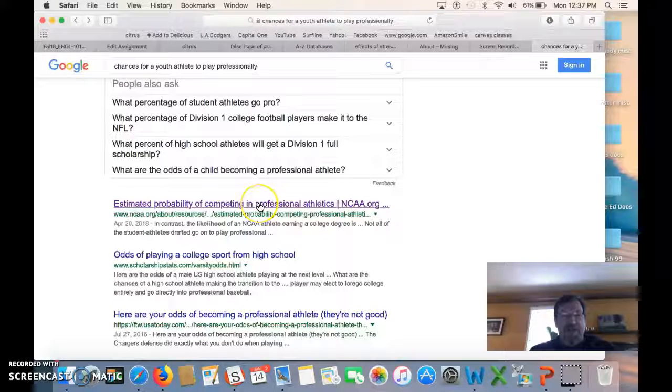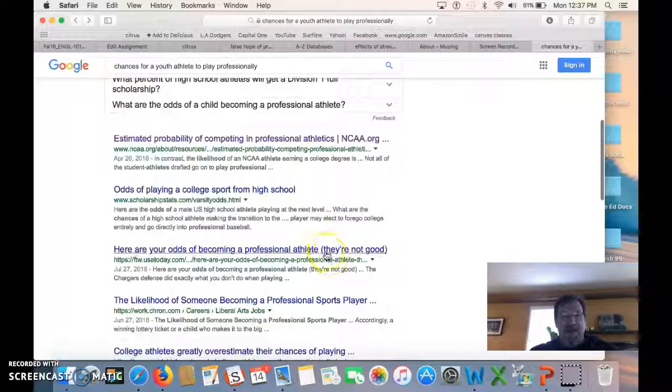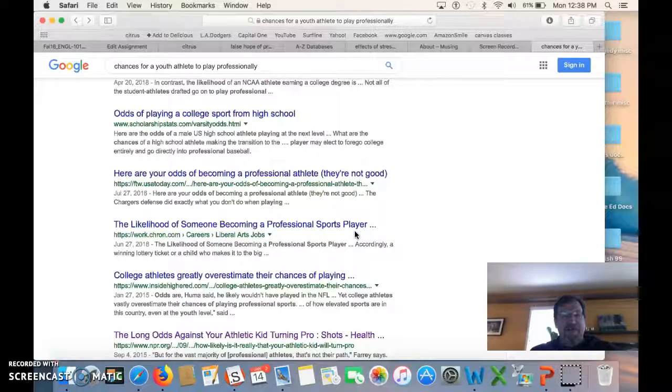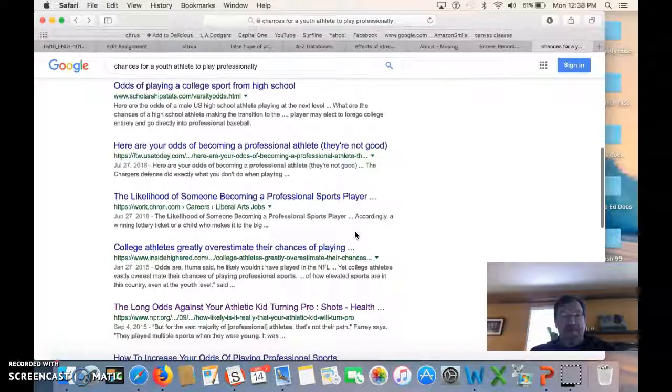Here's another NCAA. That's okay. Same thing. Odds of playing college sport from high school. Let's see. This is something called scholarshipstats.com. This is sort of stats related. I don't think that's very interesting. Here's an article from USA Today. I would take it. They're basically saying you don't have much chance of becoming a professional athlete. I'm just trying to find something that's where it's going to get a little more developed.